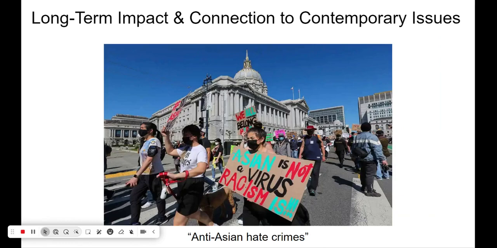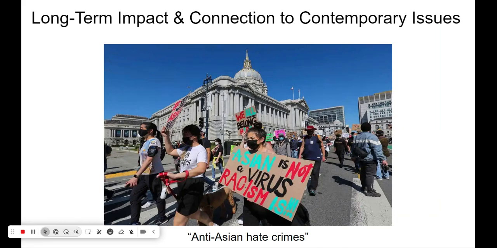The Chinese Exclusion Act had a big, lasting impact. It was the first law in United States history that specifically targeted one group of people, the Chinese. This law not only hurt Chinese immigrants, but it also affected other Asian communities in the United States.